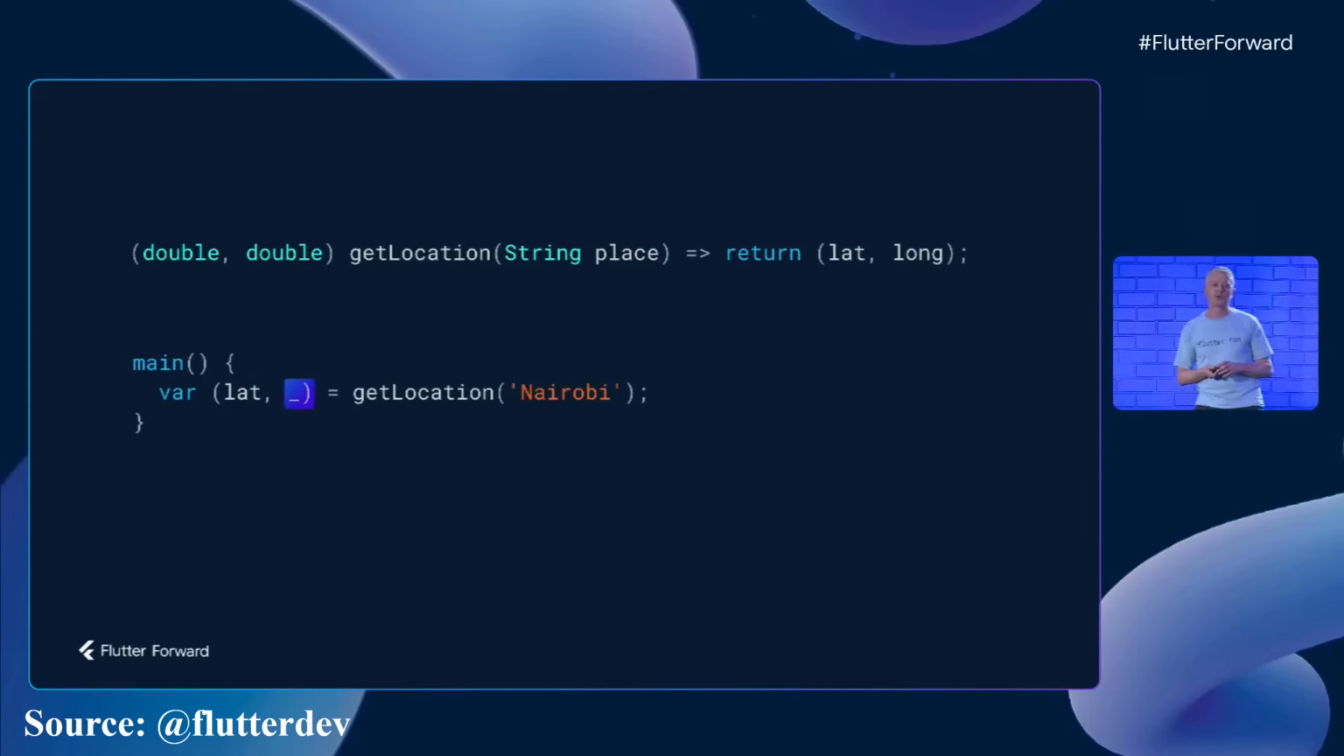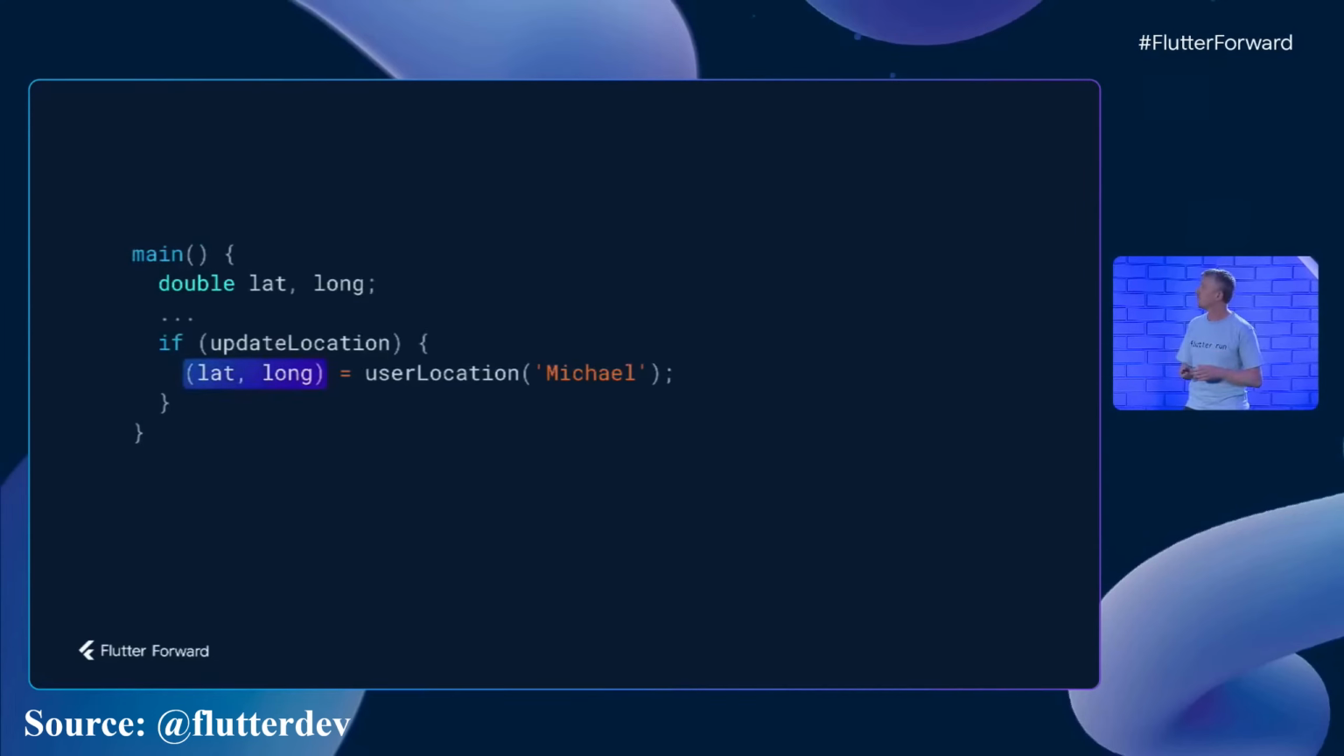If you want to, you can also discard one of the fields using the underscore pattern. Sometimes you might want to just update existing variables instead of binding new ones, and in that case, you can of course do that too.